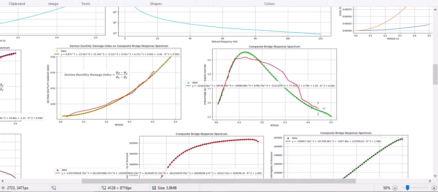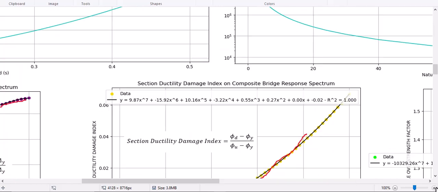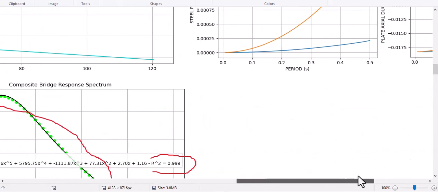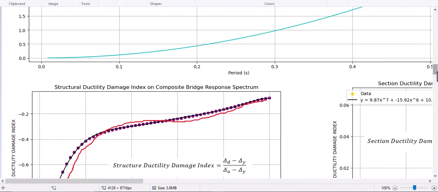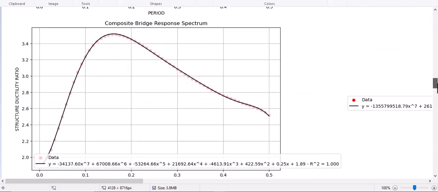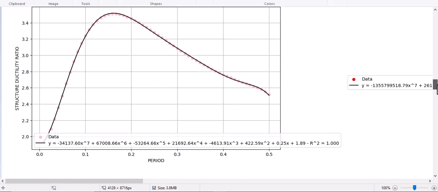So we are going to evaluate the 60 nodes with polynomial regression with good R-squared fitted data, you see in here. And let's see the other outputted data, such as structural ductility ratios.